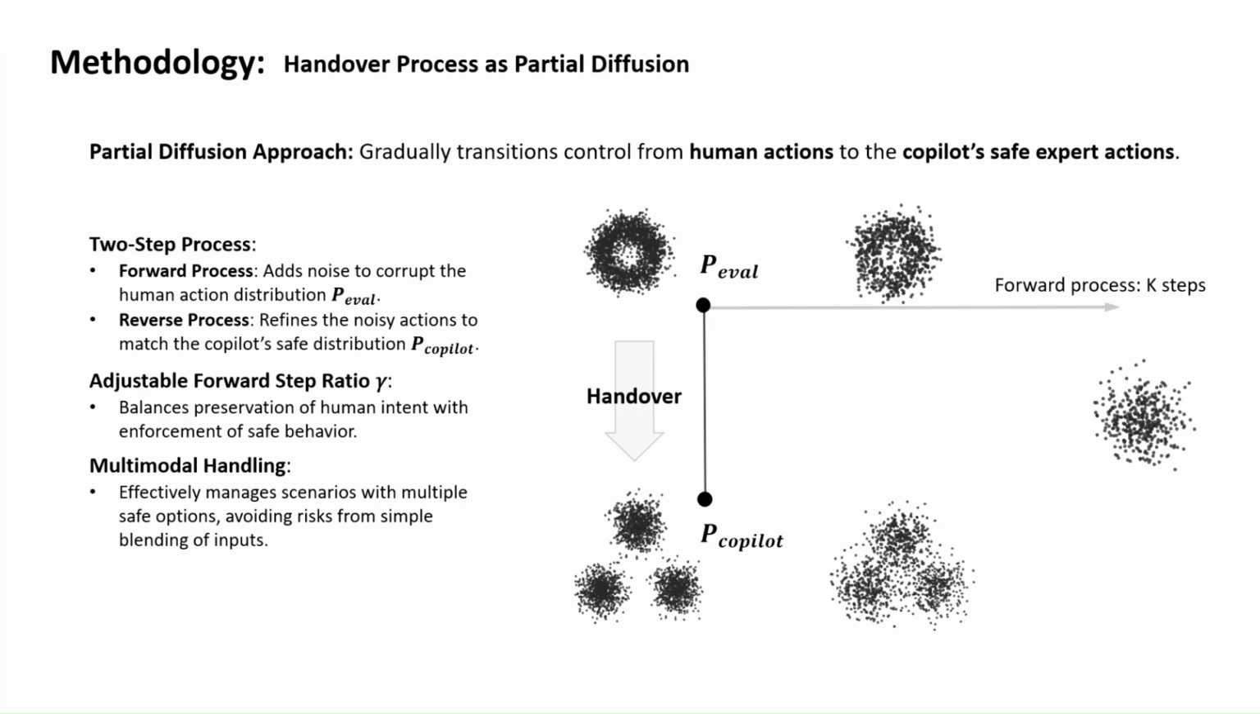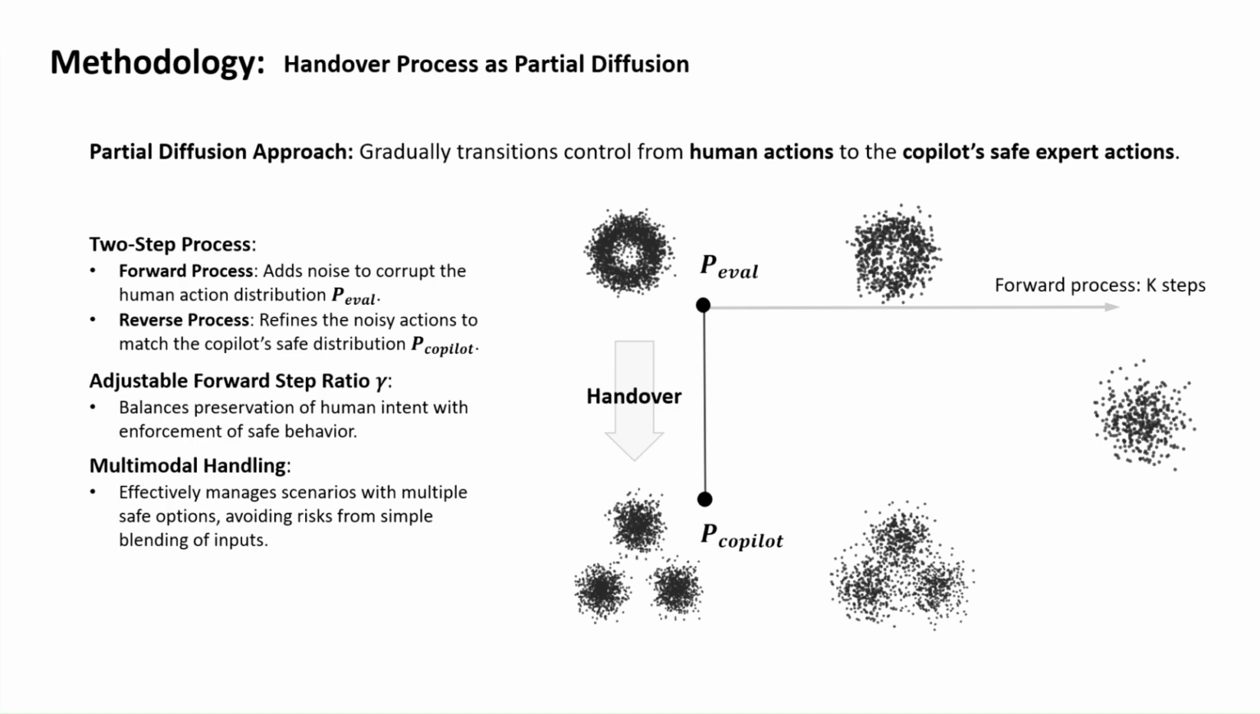We now explain how our framework achieves smooth control handover. At the core of our method is partial diffusion, a mechanism that enables gradual transitions from potentially unsafe human to the safe copilot. This process consists of two key steps. First, the forward process progressively adds noise to human actions, effectively weakening them. Second, the reverse process denoises these actions toward the copilot's safe and optimal policy. This diffusion-based transition is inherently smooth and does not rely on handcrafted blending mechanisms.